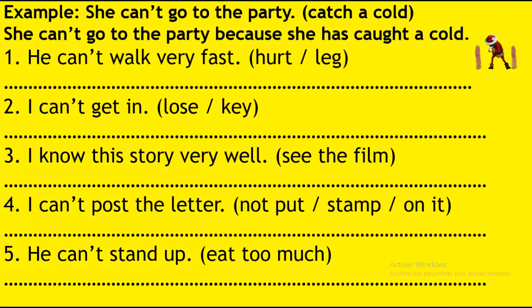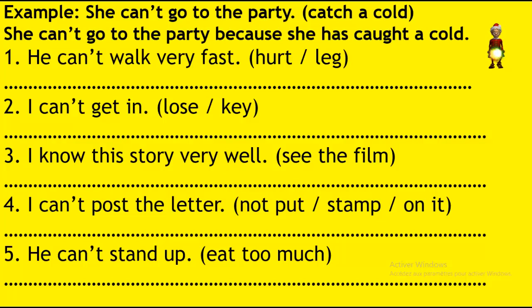Example, she can't go to the party. Why? Because she has caught a cold. So catching a cold happened in the past, but in the present, the consequence is she can't go to the party. So past action, present consequence. She can't go to the party because she has caught a cold.